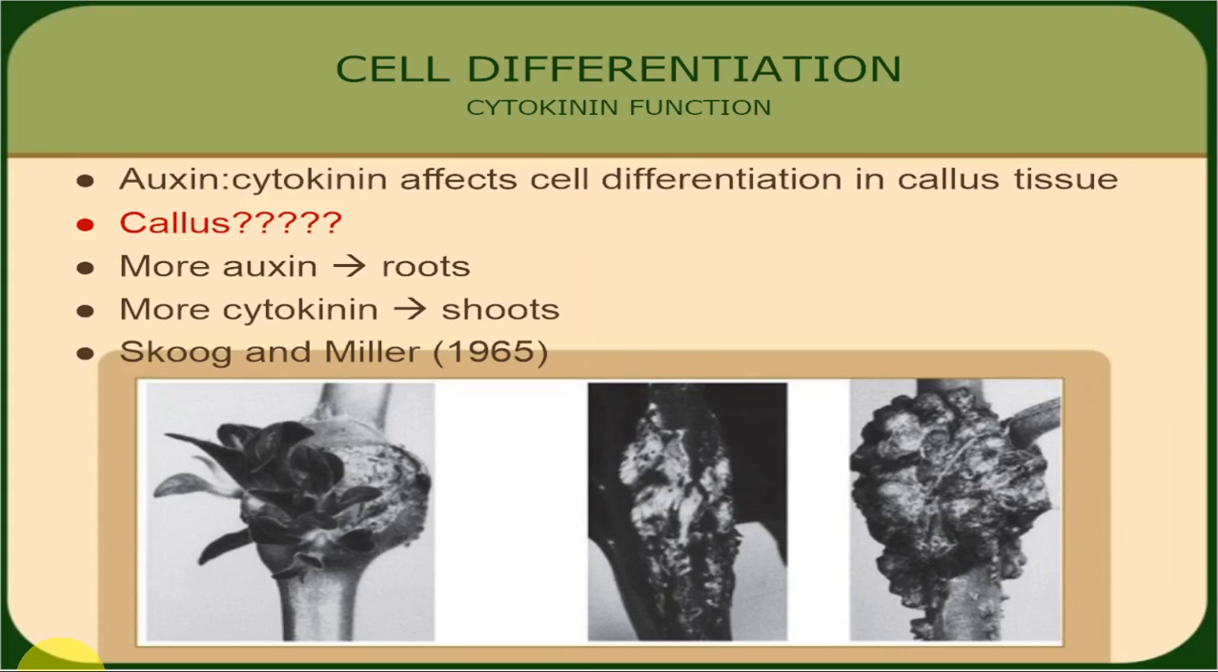Another important aspect is cell differentiation. The ratio of auxin to cytokinin affects cell differentiation, mostly in callus cultures. What is callus? Callus is an undifferentiated mass of cells, which we see after culturing explants on culture medium in tissue culture. If in the medium auxins are more than cytokinin, root formation takes place. But when there is more cytokinin, shoot formation takes place. So the auxin cytokinin ratio is involved in cell differentiation. It was found by Skoog and Miller in 1965.